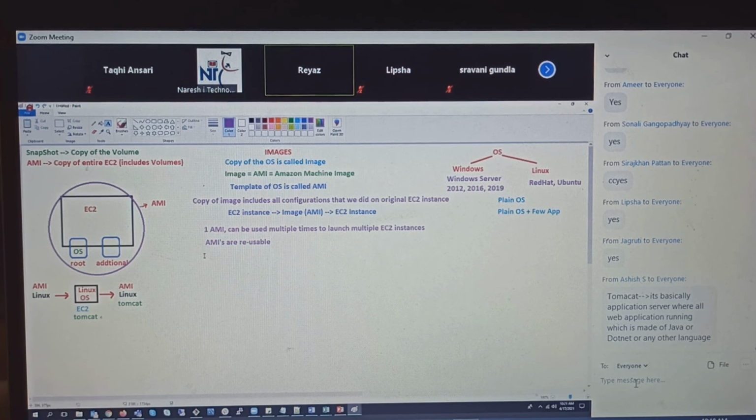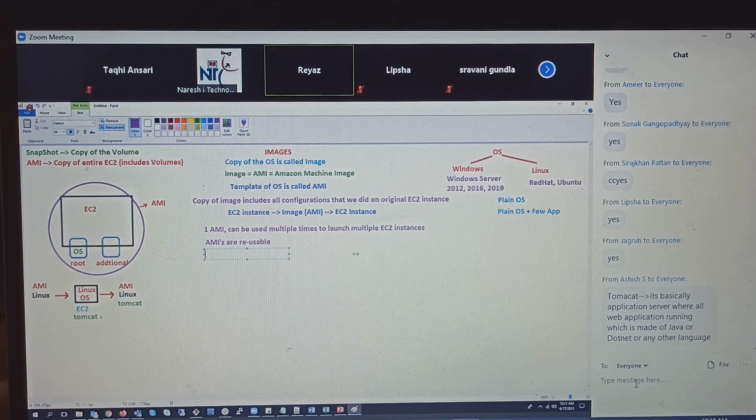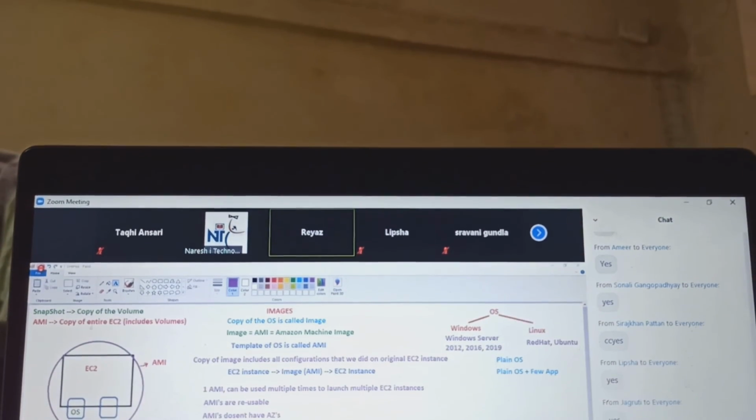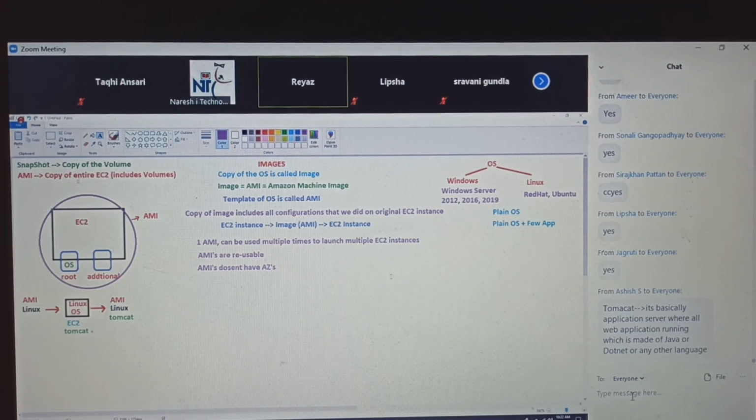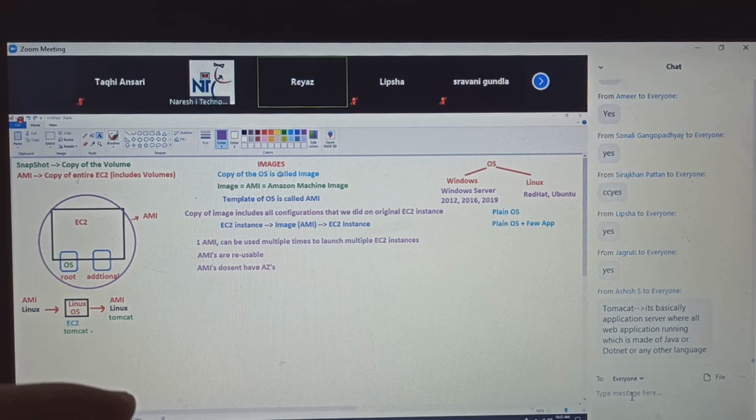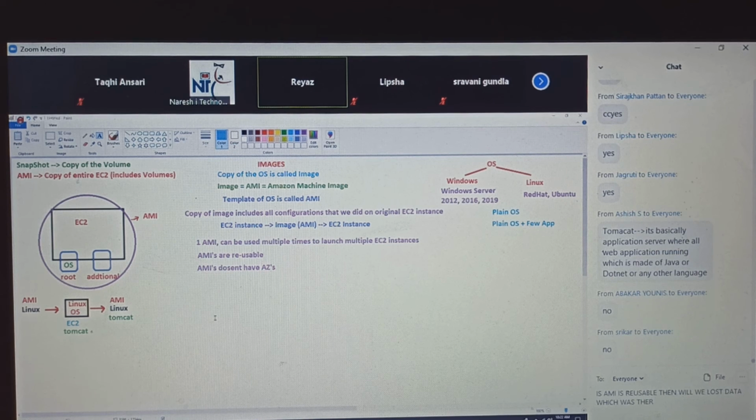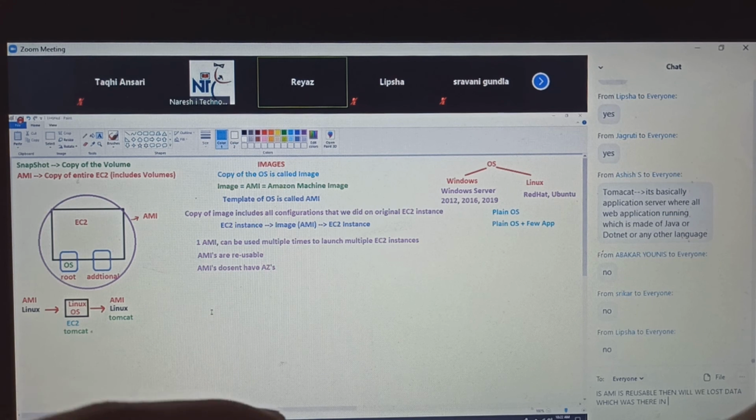Okay, guys, same way, AMIs don't have availability zones, same as snapshots. Okay, there is a question. Tomcat. Okay, Ashish, thank you. So is it possible to directly use or log in to AMIs? Yes or no? Definitely no, like the snapshots.